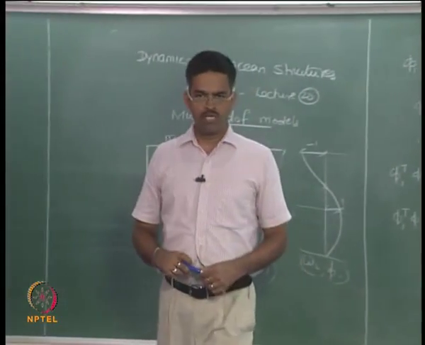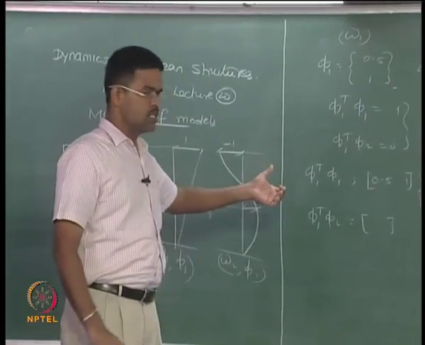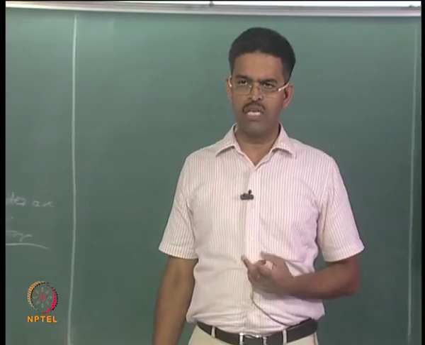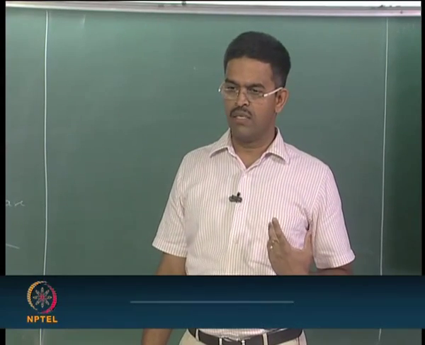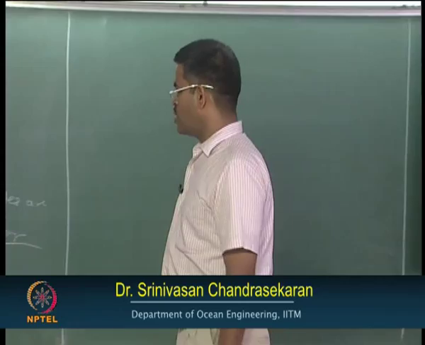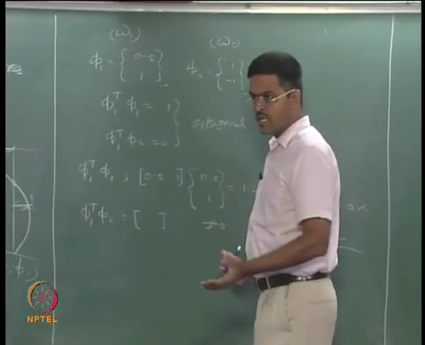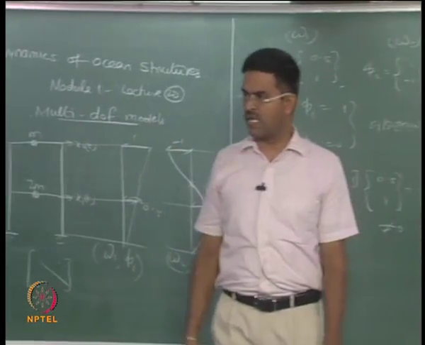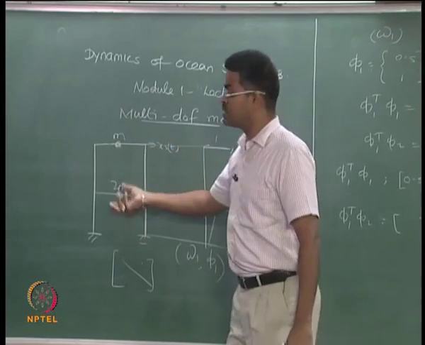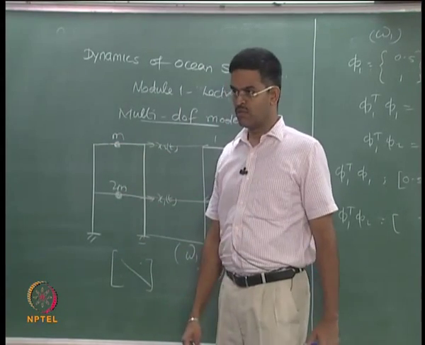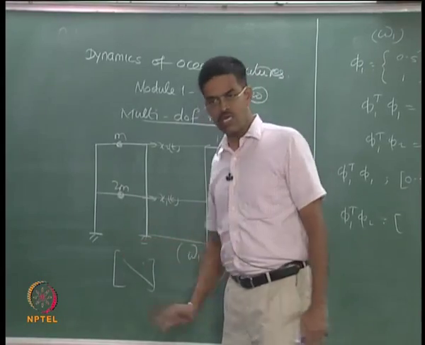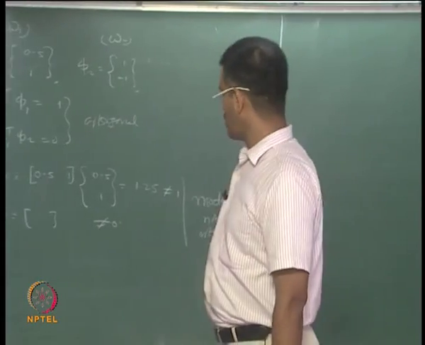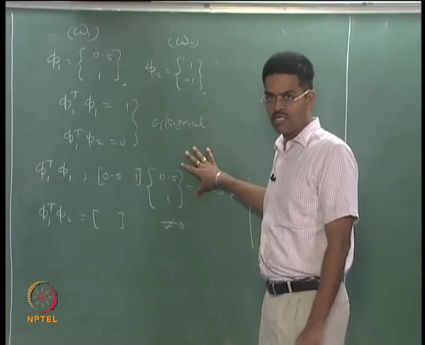I want to make them orthogonal because there are advantages of making them orthogonal. We will use this in my analysis in the second module later. There are two things which generally people get confused. One is static decoupling of equations of motion, the other is normalizing the modes. Static decoupling is the way in which you select your displacement coordinates. We saw examples in the previous cases where if you select the displacement coordinates at the point where the mass is lumped, mass becomes diagonal. Sometimes, in one example we saw, mass is not diagonal, stiffness became diagonal. So that is what is called static decoupling of equations of motion, whereas normalization has a different application directly in dynamics. We will see that later.